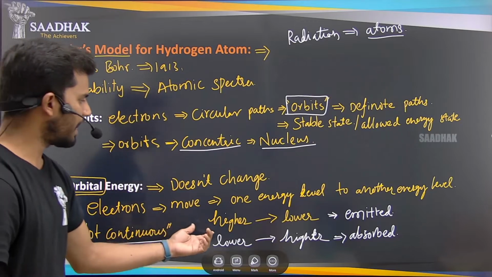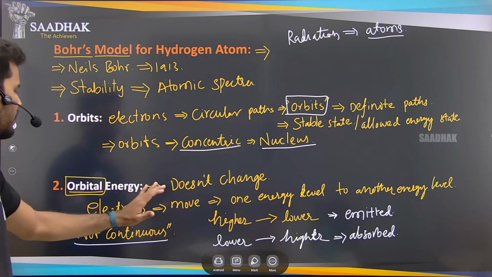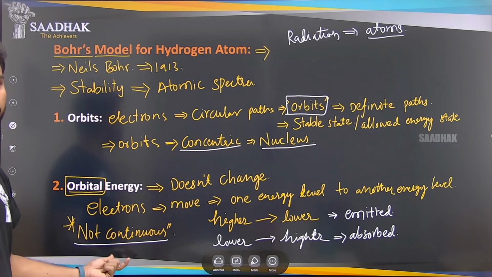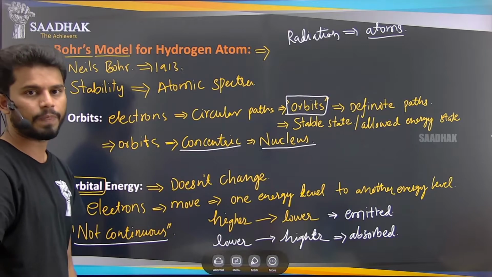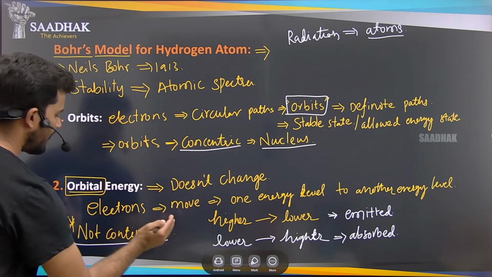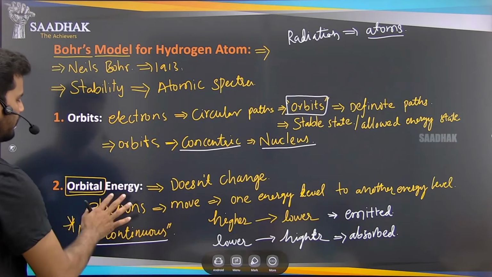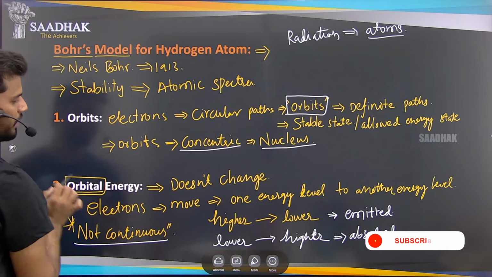Means the change of energy from higher level to lower level and lower level to higher level is not continuous. If it is continuous, then we would have got the continuous spectrum that we discussed in the previous lecture. So it is not continuous change. That is an important postulate given by Bohr. So that is the second postulate.